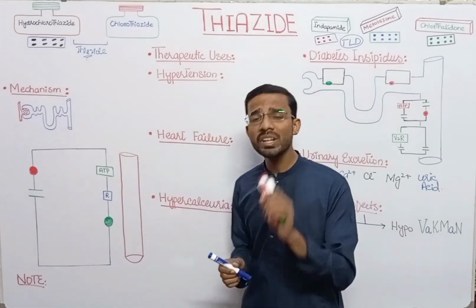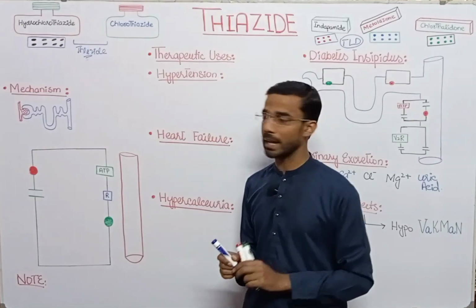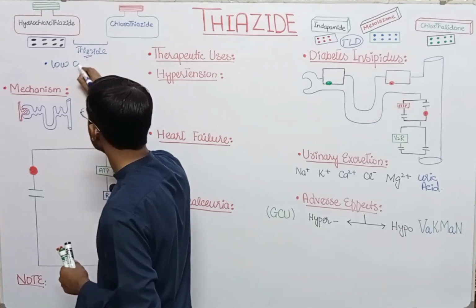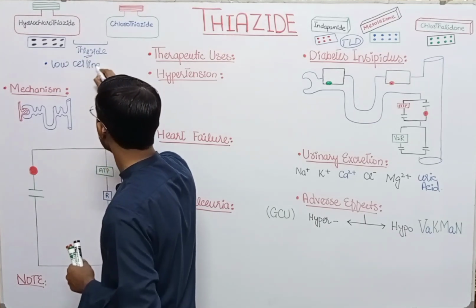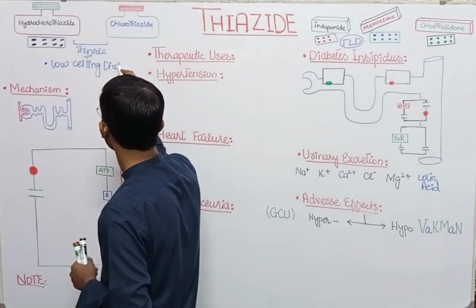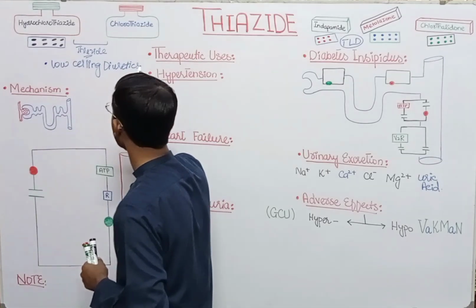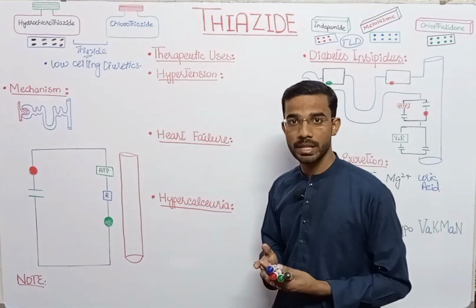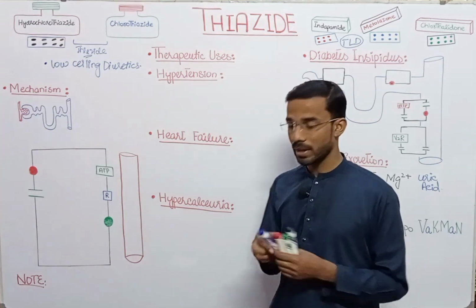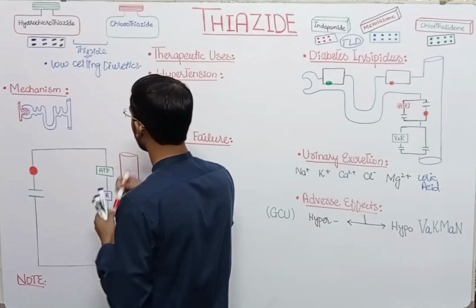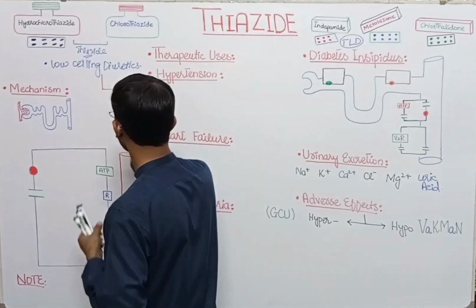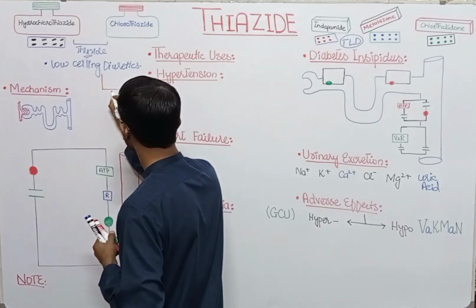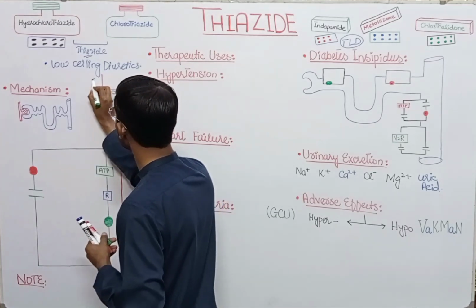We call thiazides low ceiling diuretics. Why do we call it low ceiling? Because of the dose-effect relationship: here on the x-axis you see the dose and on the y-axis the effect.